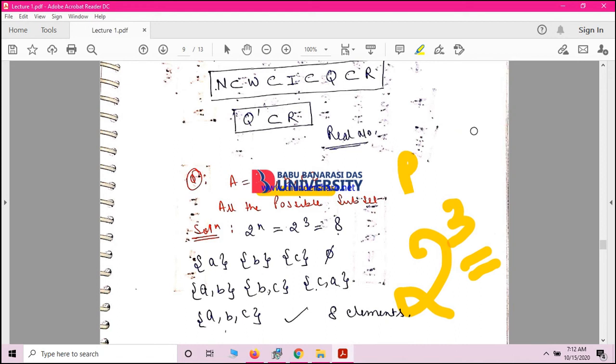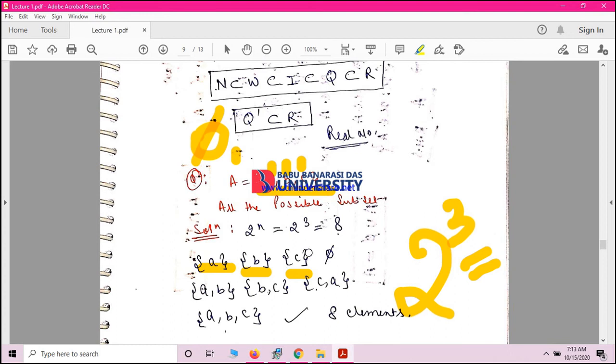So first of all, starting in any power set, you simply write down the empty set. The empty set is also always a part of the power set. Then make all the possible combinations like {A}, {B}, {C}. Why have I put these curly braces?